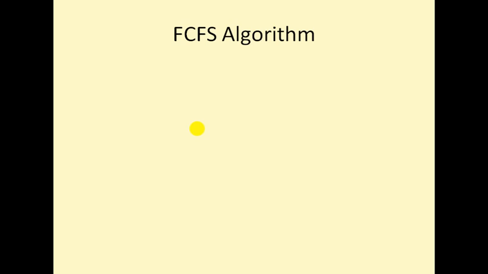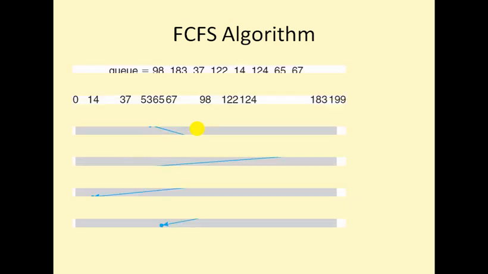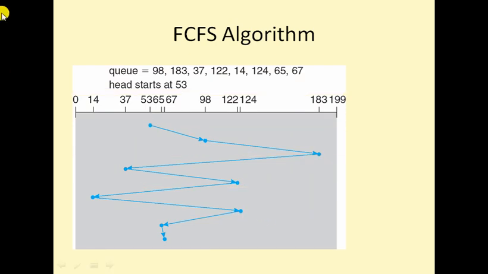So here the input is the track numbers, the available track numbers or the desired track numbers we are going to access, and another input is the starting position of the head. See, here there is a queue given, the queue having some numbers.